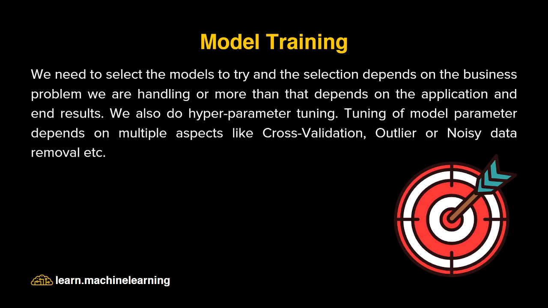And so after training that, you need to optimize them, or you'll be also doing hyperparameter tuning to generate the best model out of all those models. So it also depends on the cross validation, noisy data removal, etc. Like there will be a lot of things while doing hyperparameter tuning as well. So here in this phase, you'll get the data, you'll choose the models and do some hyperparameter tuning, and then finally you'll be selecting the best model out of all the generated models.